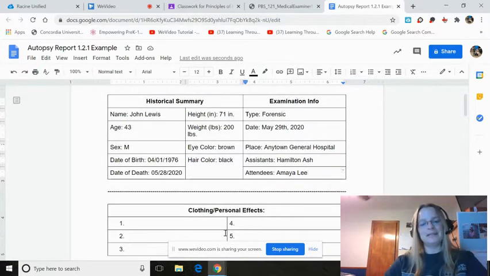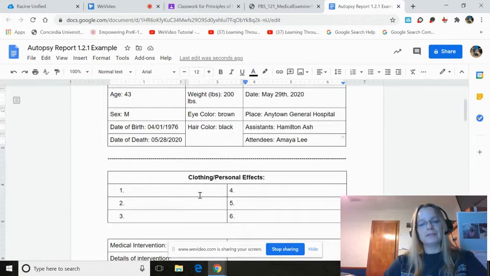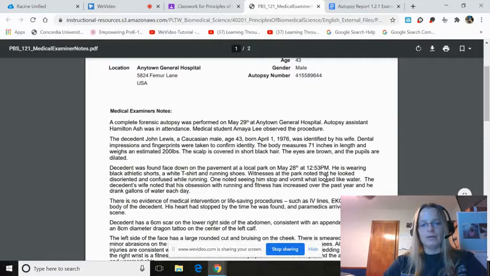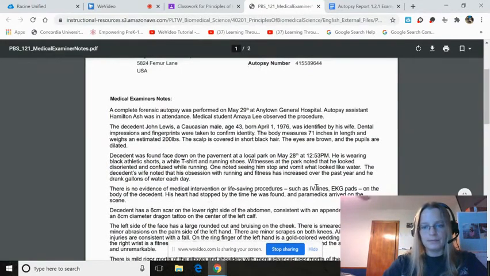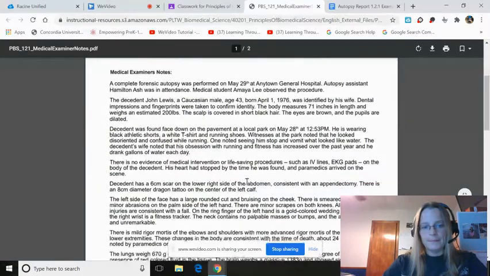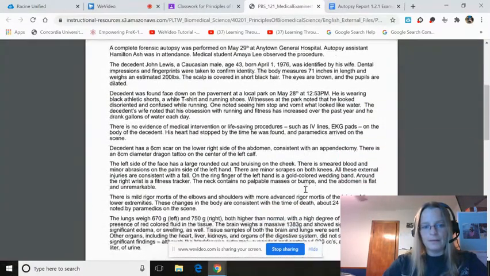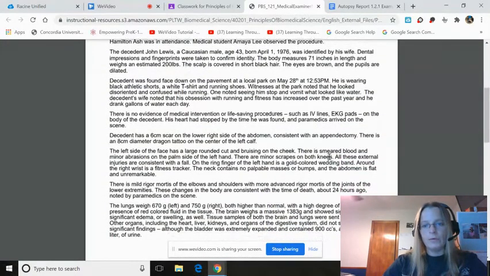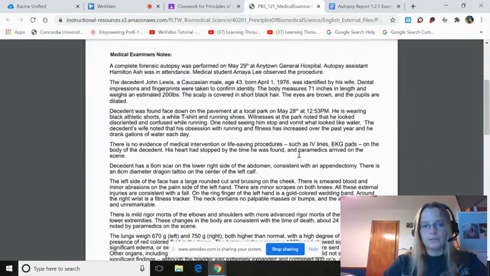Pretty easy. So clothing and personal effects, let's look and see if they have any description of what he was wearing. Here we go. Black athletic shorts, a white t-shirt, running shoes. Let's see. Wedding band and a fitness tracker. So those are what he had.